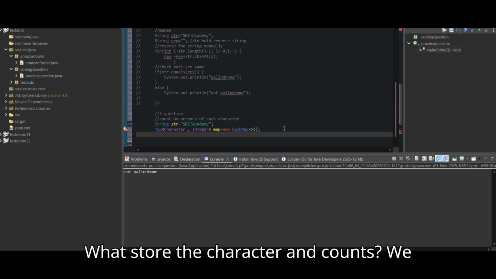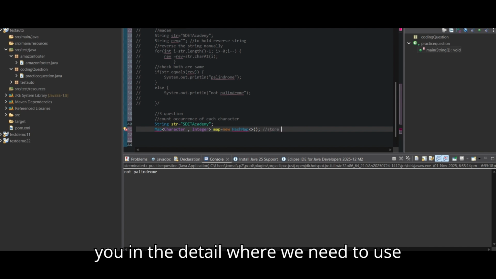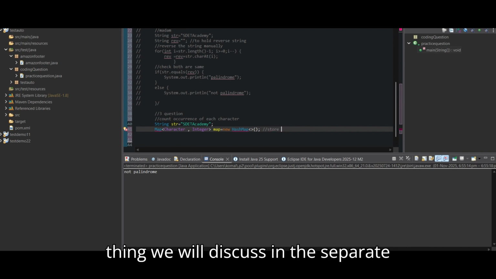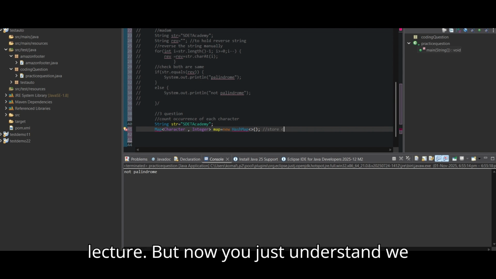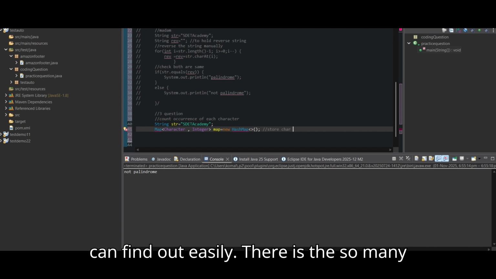For storing the characters and counts, we are using this one. I will tell you in detail where we need to use HashMap, Set, List, all these things. We will discuss this in a separate lecture, but for now just understand that we are using the map for character counting, so that we can find it easily.